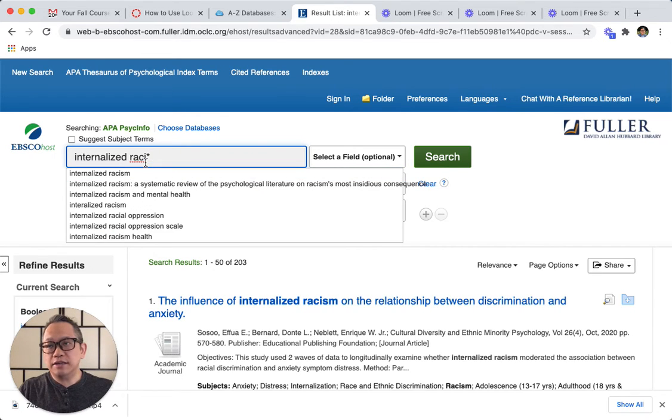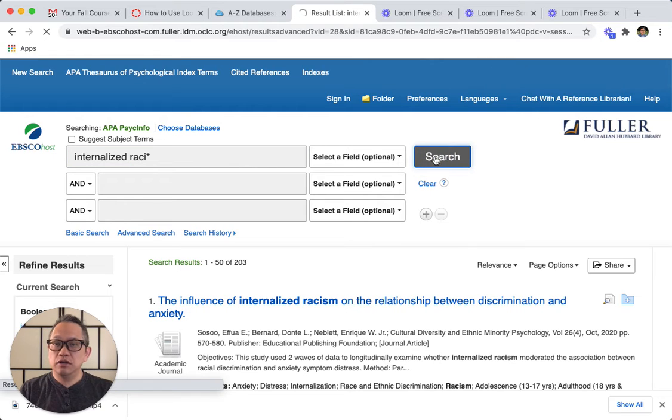So RACI, and whichever follows that would be included. So it would include racism, it would include racial, it could include racist, etc. So I'm going to do another search here using this new term and see how many comes out. So now we have 287 articles that were yielded.